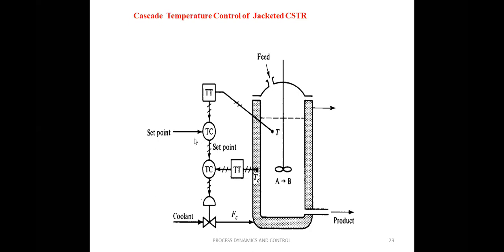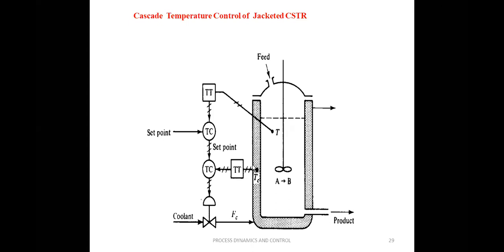So this primary controller compares our desired primary set point to the primary control variable, and there is another controller that is called a secondary controller that controls or manipulates the flow rate by measuring the temperature, that is called the coolant temperature. So what is the coolant temperature, that we are not interested to control? Our aim is not to control the coolant temperature, but this coolant temperature has an effect on this reactor temperature.